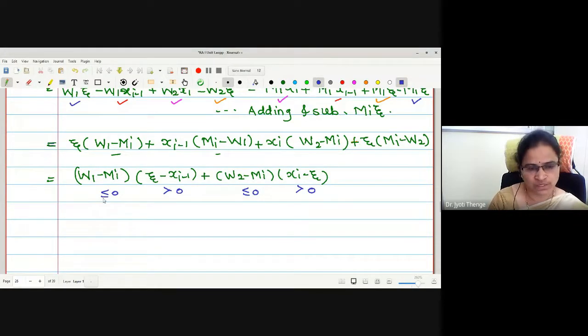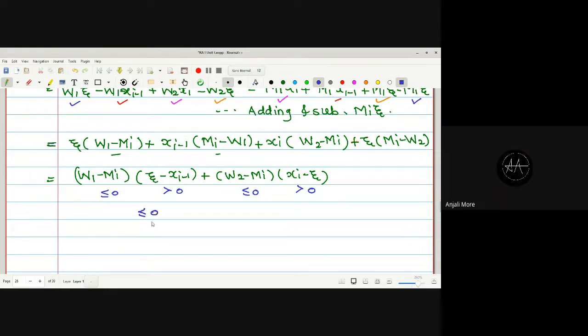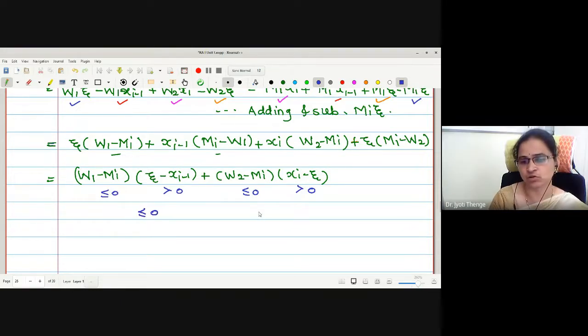If I drop the equality, one is negative, one is positive. What is the product of one positive and one negative? Negative. So the total result is less than or equal to 0. This is also less than or equal to 0. And what is the addition of two non-positives? Non-positive.